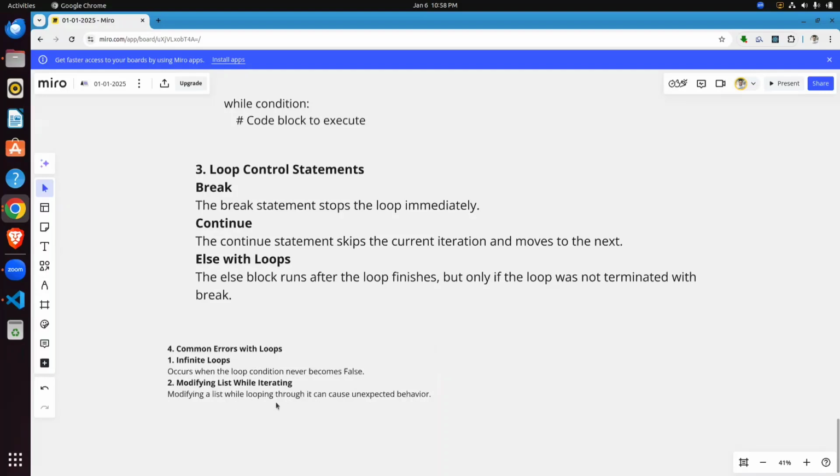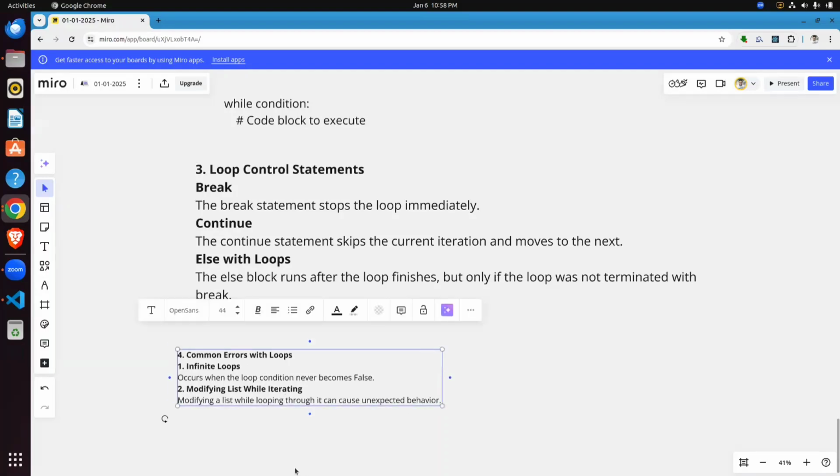Modifying the list while looping through it can cause unexpected behavior. I will show you this one in the next videos. Modifying a list while iterating means you remove or add some changes in your list in the loop, so don't do this.